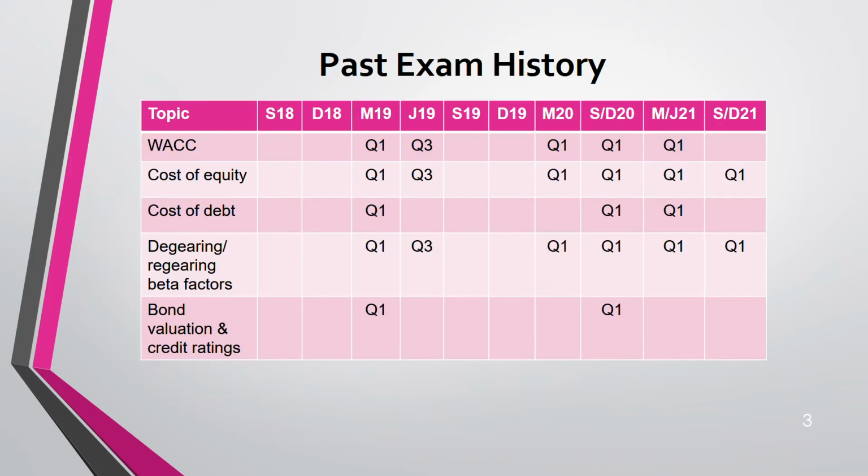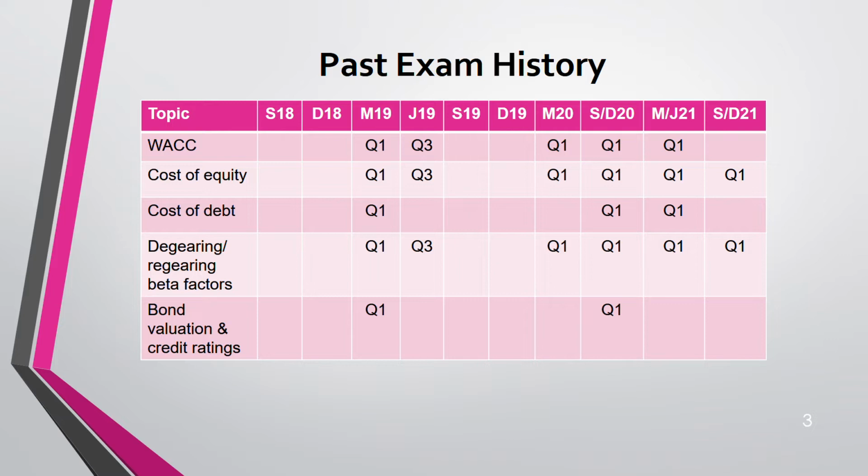So if you see the past exam history, what can you see? You can see that it has been very frequently asked in question number 1, maybe 2 or 3 times in question number 3, but mostly in question number 1. So now you know the importance of WACC. And question number 1 is a 50 marks question with 10 professional marks now. It has come every year.